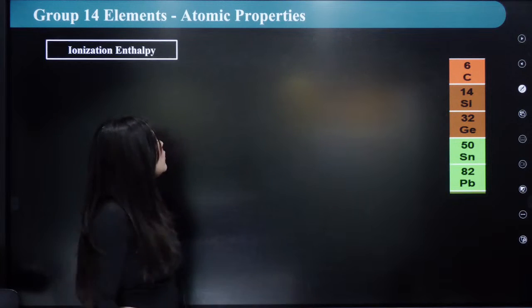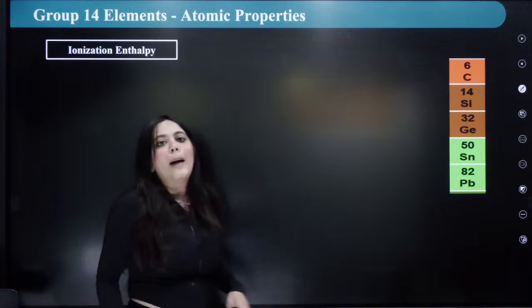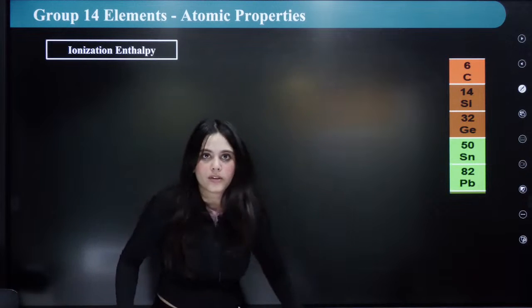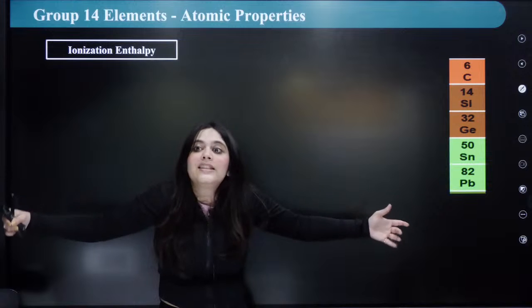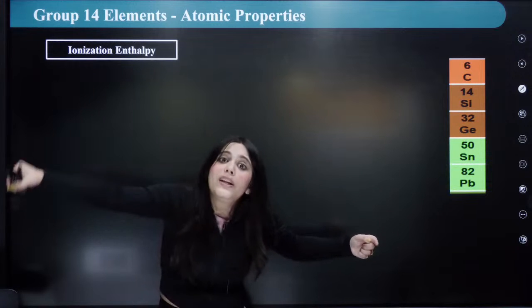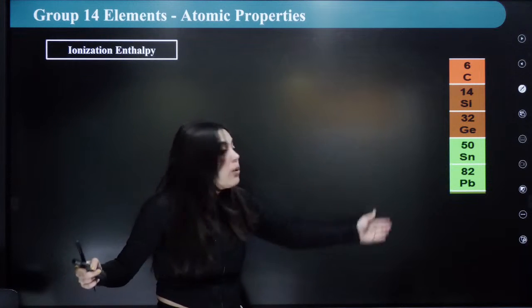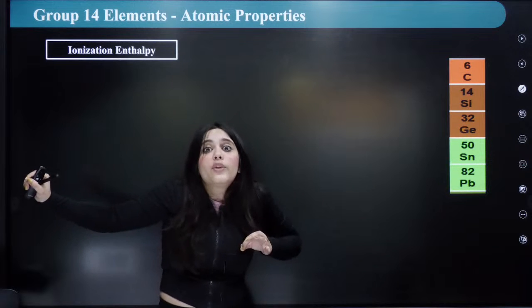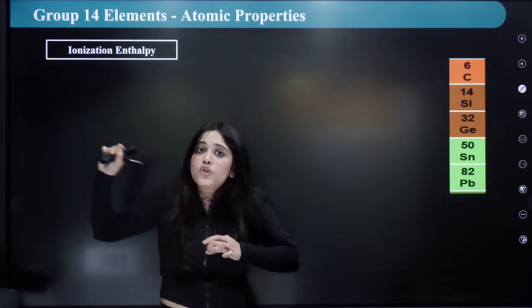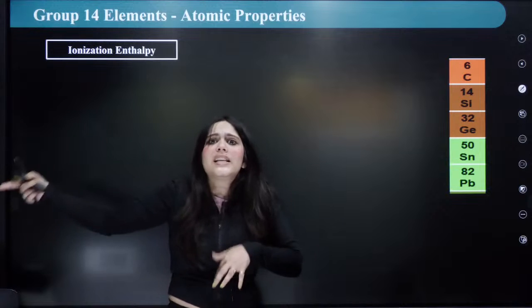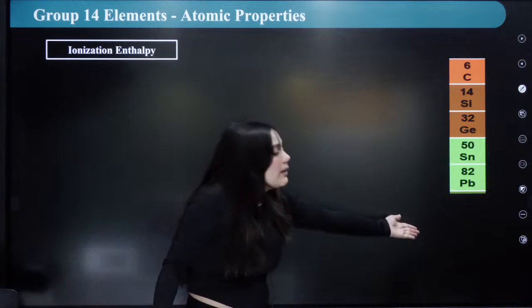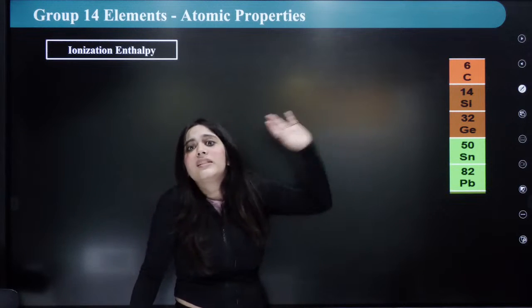Okay, now let's go to the ionization energy. What happens to that? If I'm going down, the size is increasing. Hence, to take out the electron from the outermost shell is easy. As I'm going down, because it is too far away from the nucleus, not attracted, hence taking out the electron from the outermost shell is easiest. So as I go down, the ionization energy must decrease.